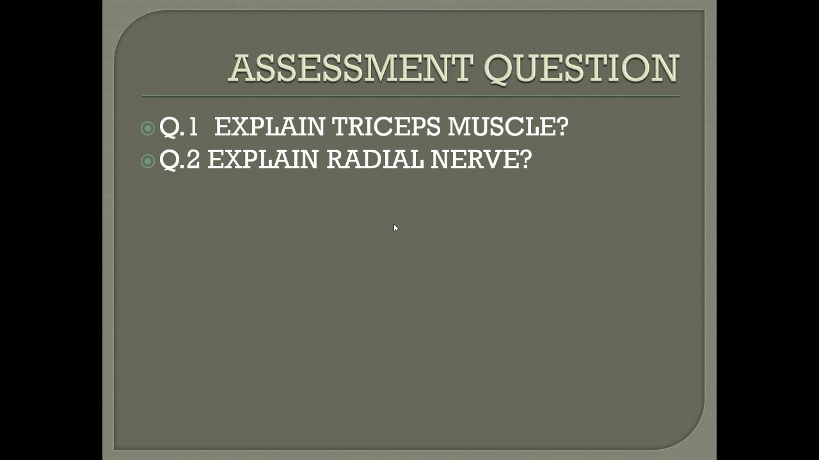The second question is: explain the radial nerve. You have to give the answer with the radial nerve, its branches and the supply of the specific parts. So you have to give all this in a specific manner.